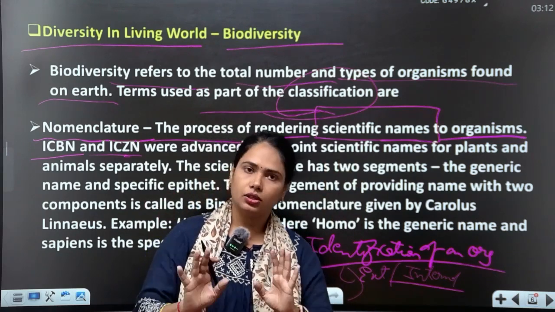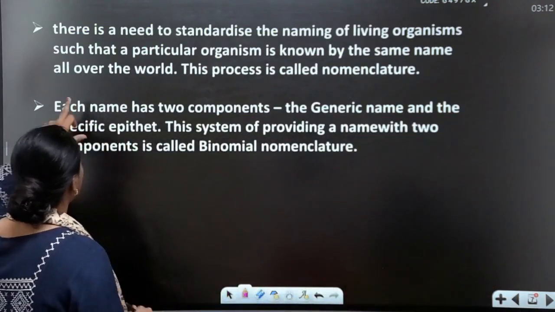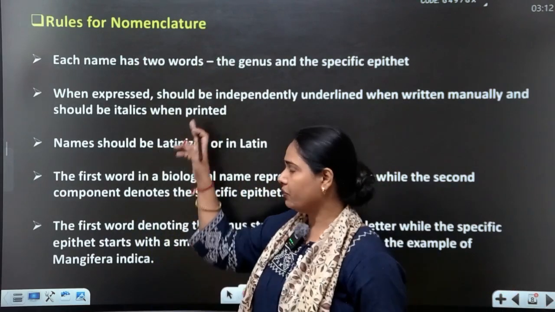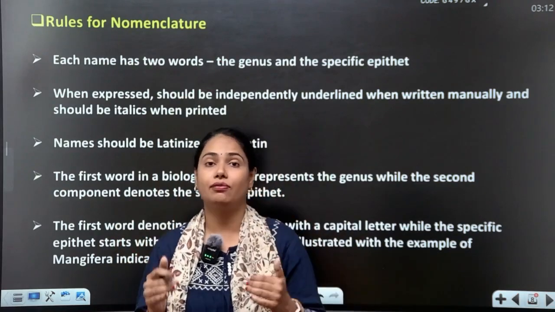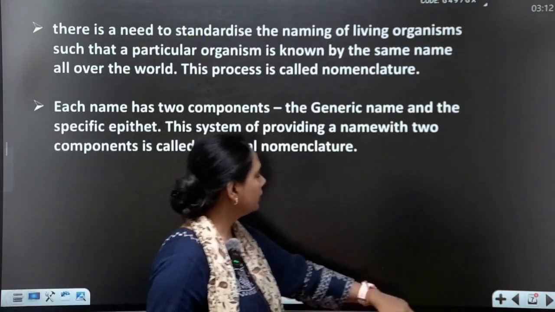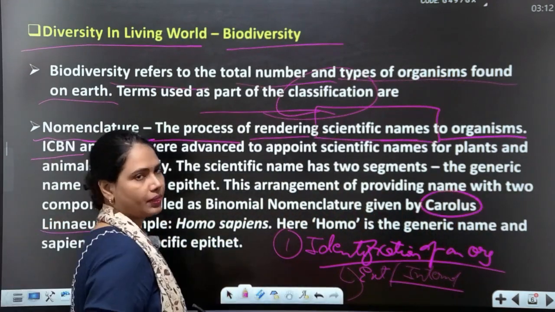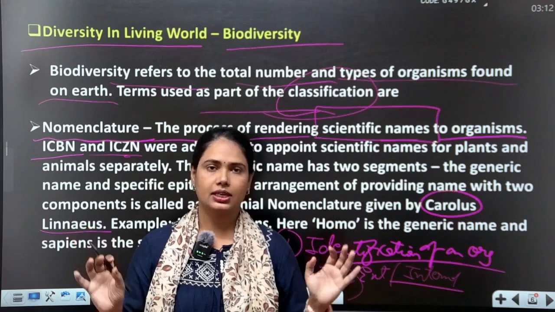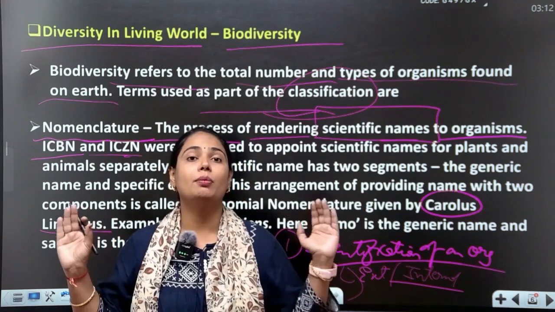Okay, so first of all, pattern number 1. You have to study these rules, but before studying these rules, we have to talk about a very, very great scientist. Yes, Carolus Linnaeus. Naming culture is done by Carolus Linnaeus. Yes, in science, what a scientist. Carolus Linnaeus gave you a binomial nomenclature.